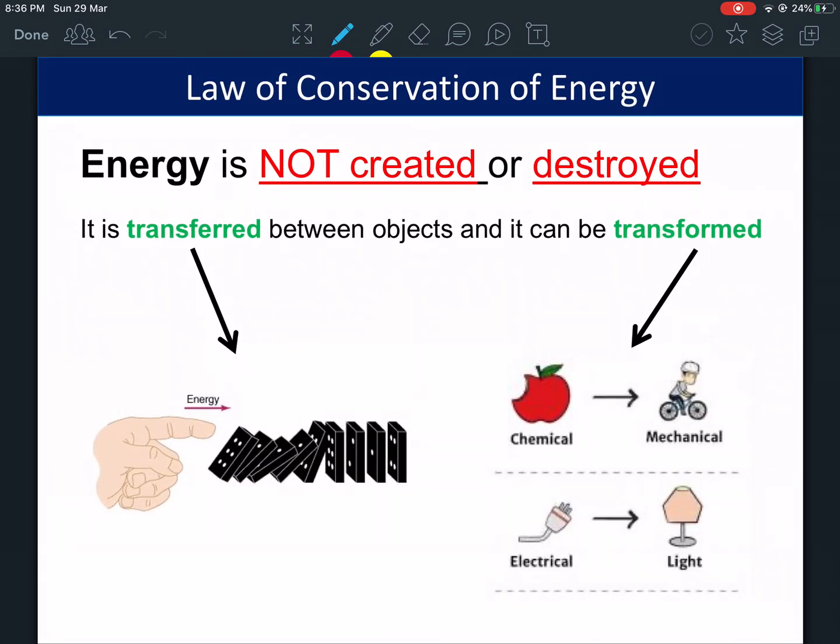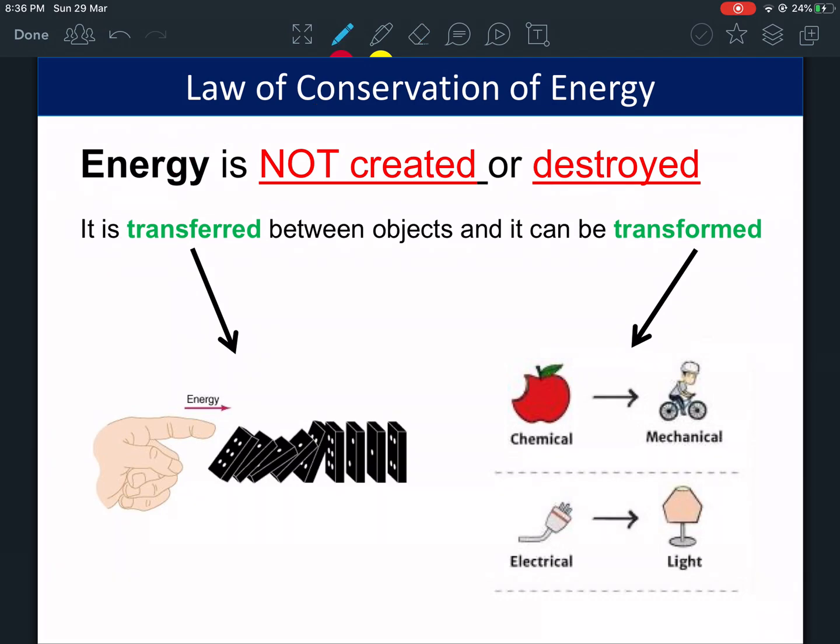Now, the second thing we're going to learn about today is the law of conservation of energy. Conservation is when something stays the same. You've got to remember this word. Conservation is to keep something the same. I'm going to write it in a better way. Conservation: same.